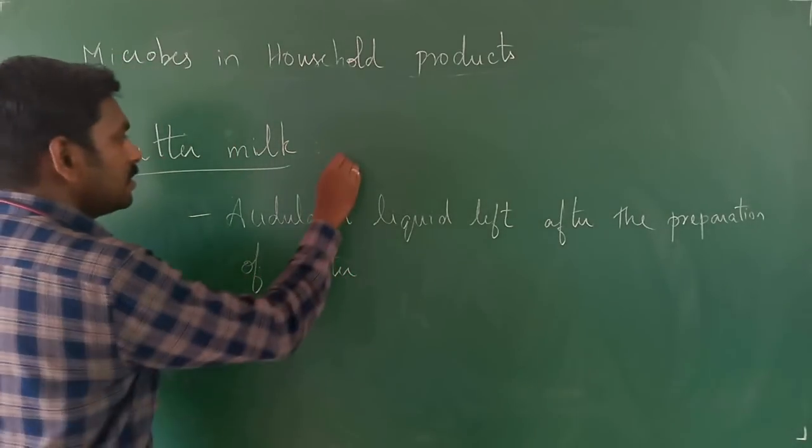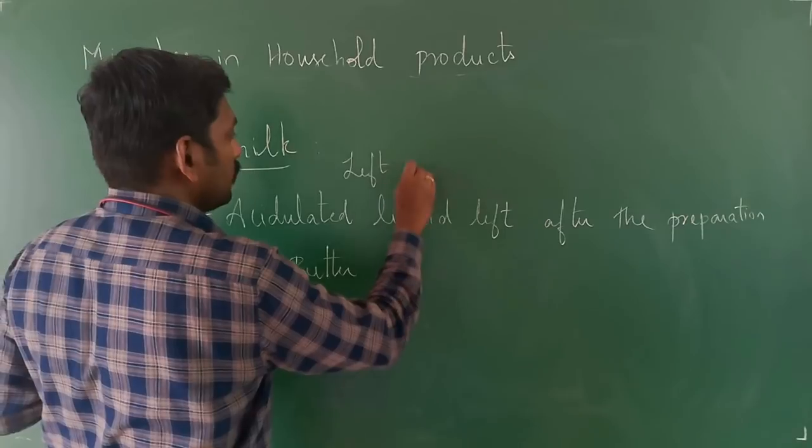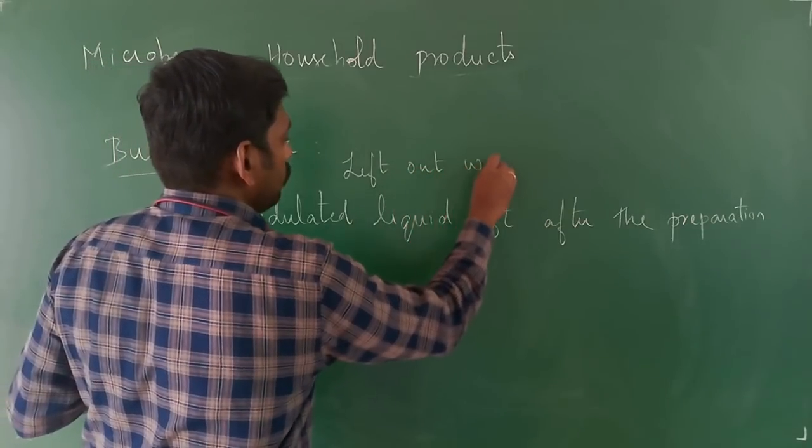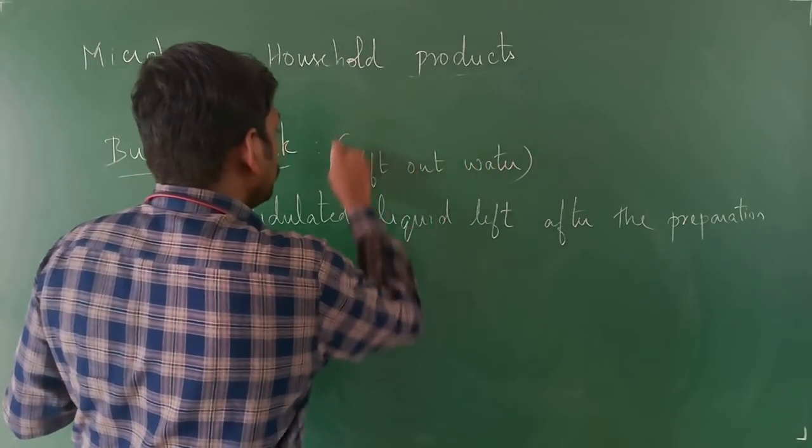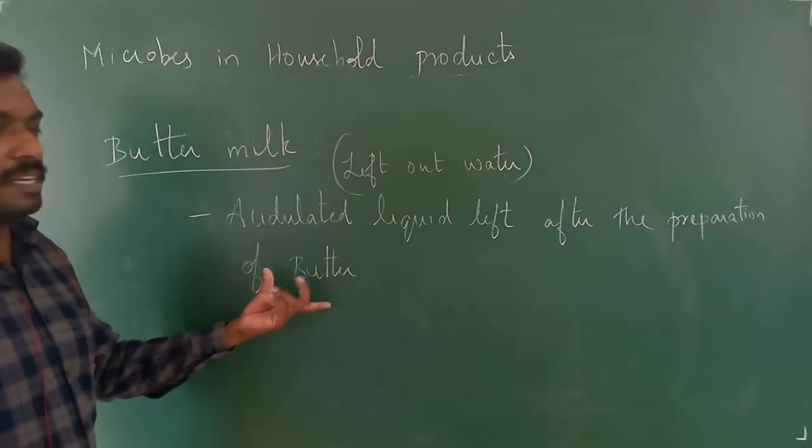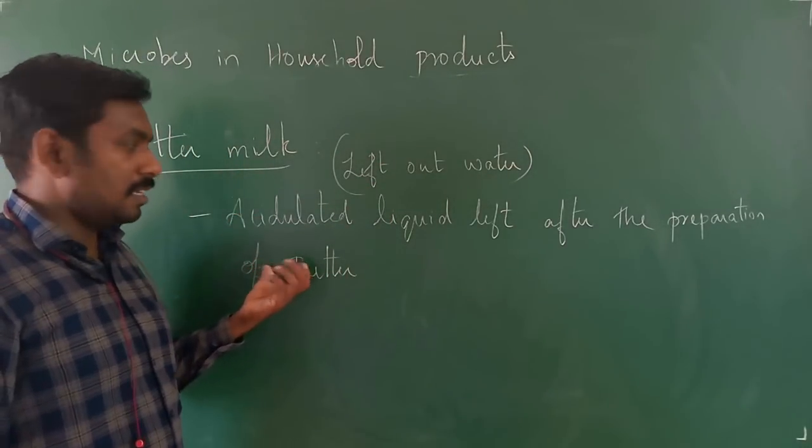You will be having this left out water after the production of the butter, which is called buttermilk, right?